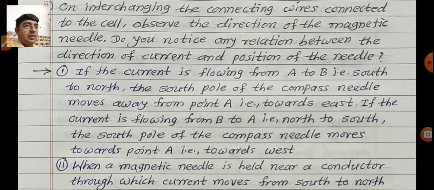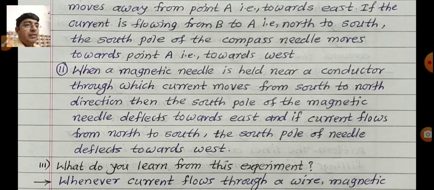So see, if the current is flowing from A to B, that is south to north, the south pole of the compass needle moves away from point A, that is towards east. If the current is flowing from B to A, that is north to south, the south pole of the compass needle moves towards point A, that is towards west.